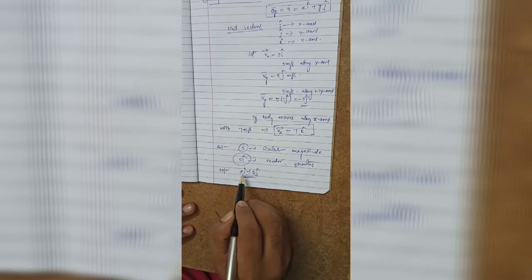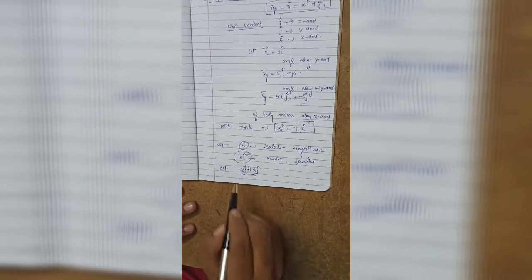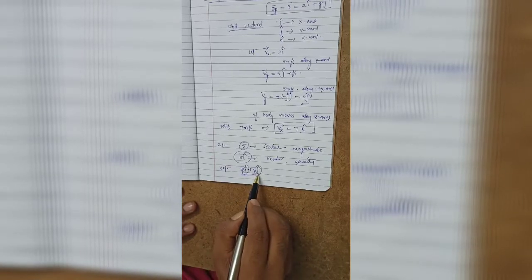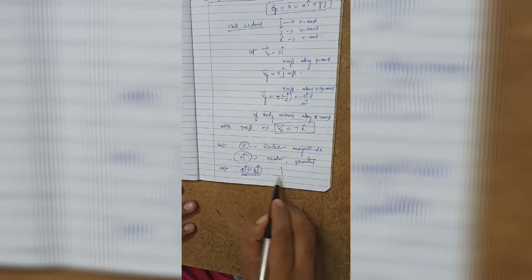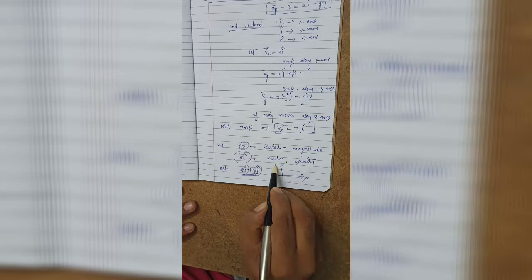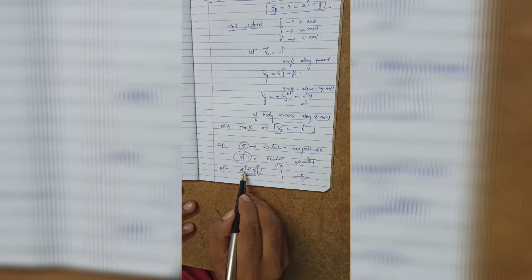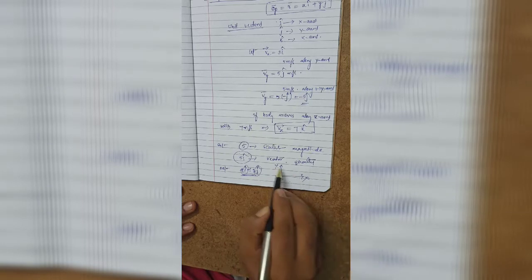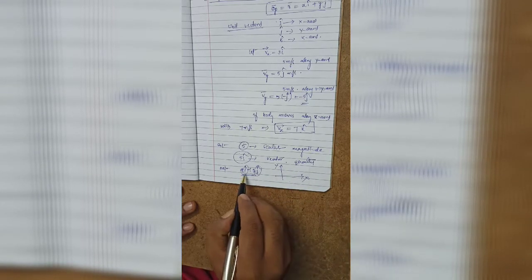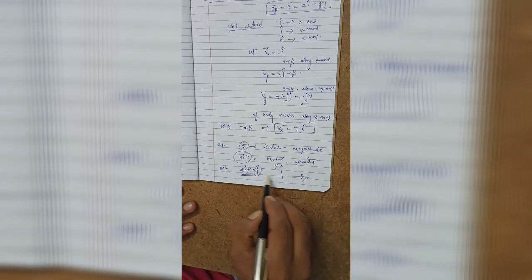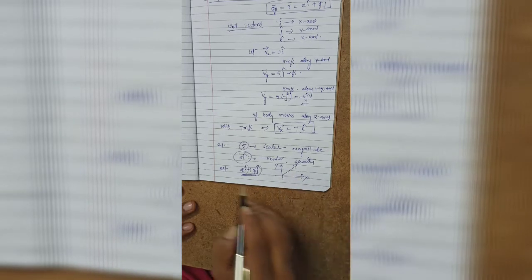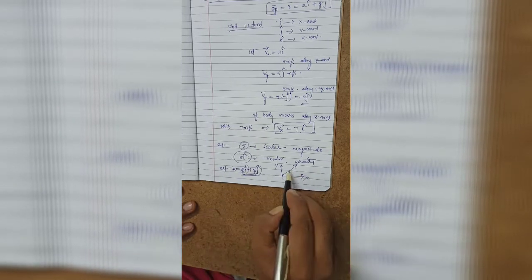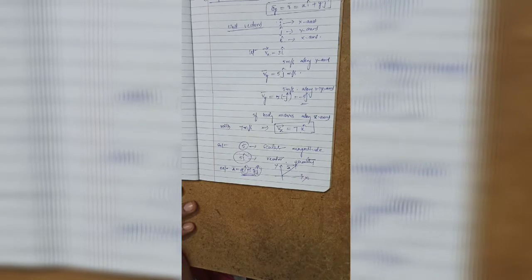It is in the xy plane, because there is i cap and j cap. The x component is positive and the y component is also positive, so both are positive and it is in the first quadrant. So let us assume this will be the vector.